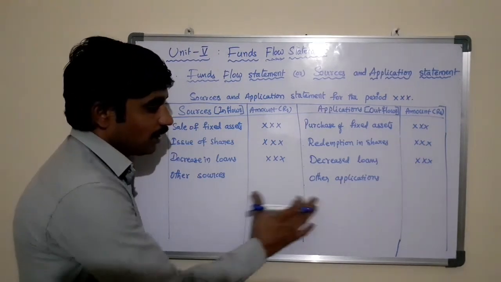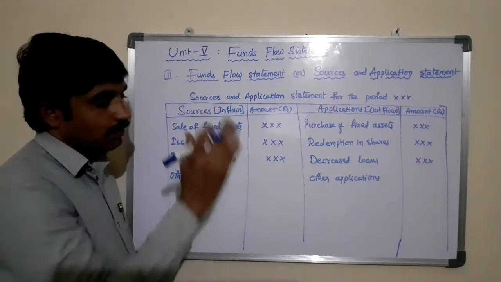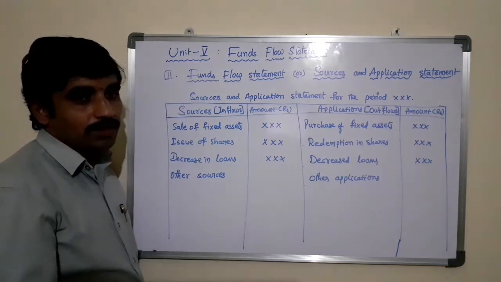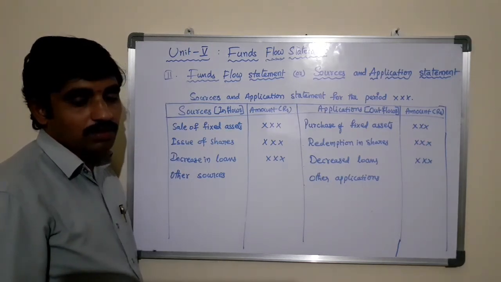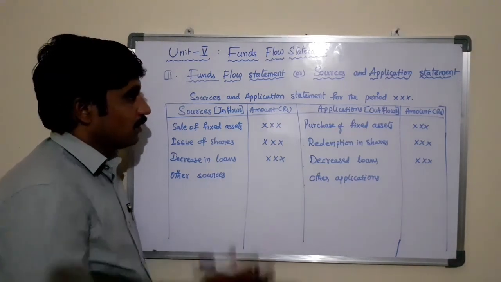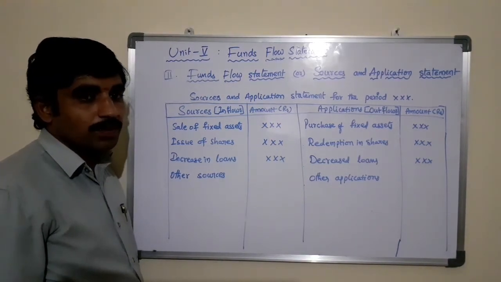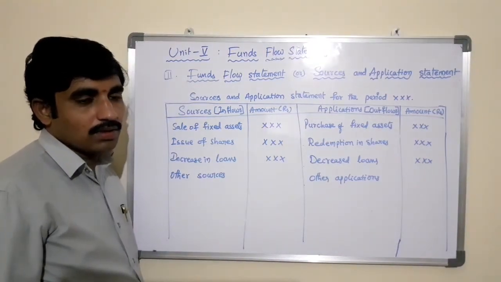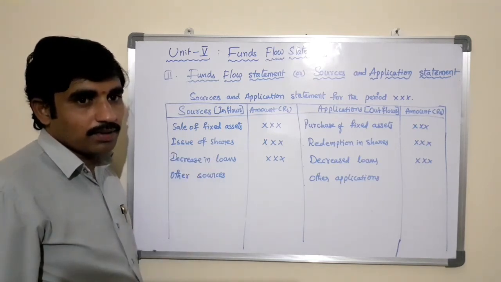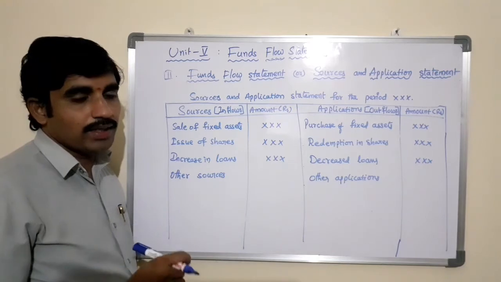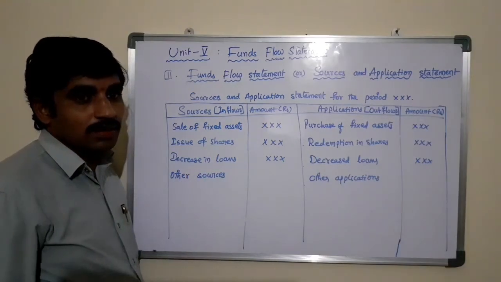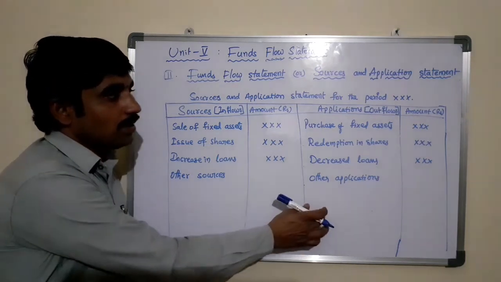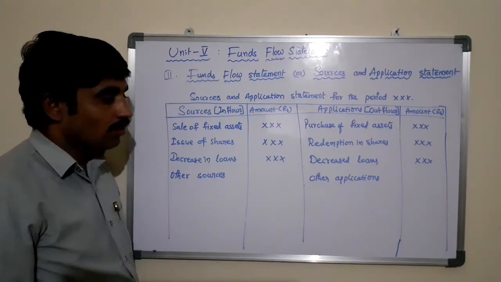So apart from this, we need to take up the results of the schedule of changes in working capital and the funds profit and loss adjustment account. Before preparing this sources and application statement, we must prepare the schedule of changes in working capital and the profit and loss adjustment account. After preparing the schedule, if you find an increase in net working capital, that is an application of the funds, that is an outflow of the funds.